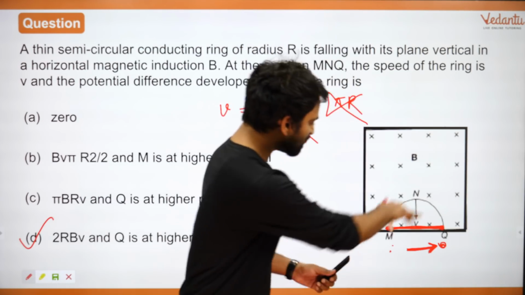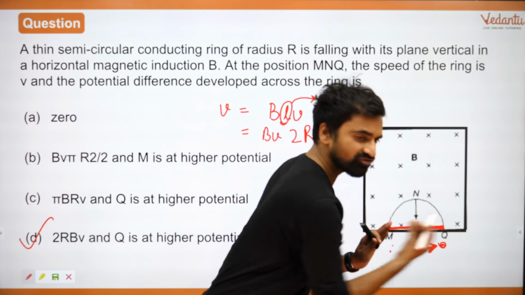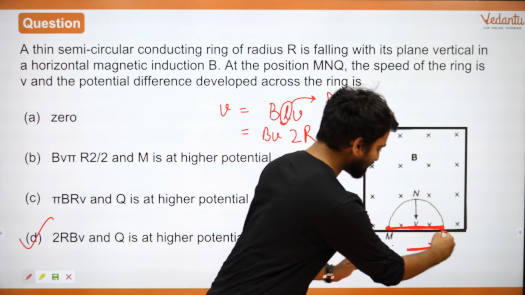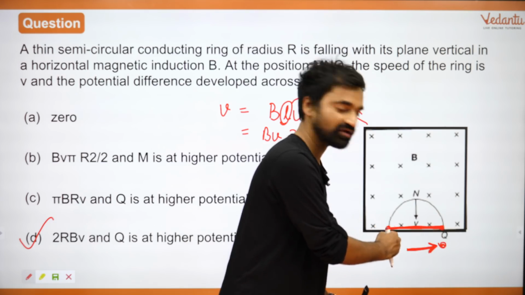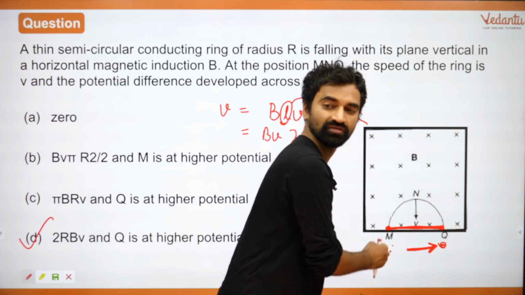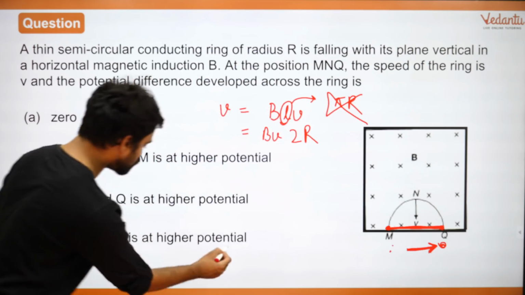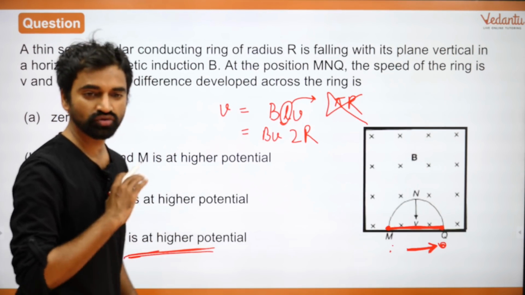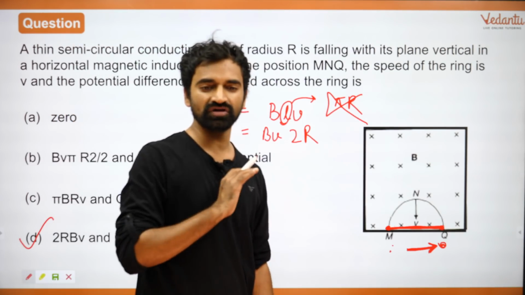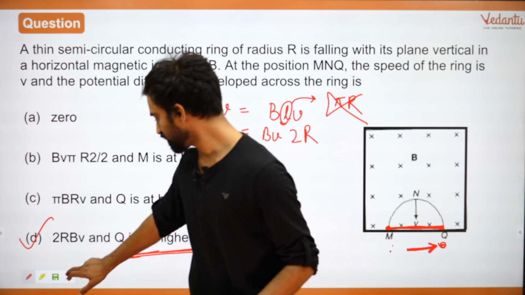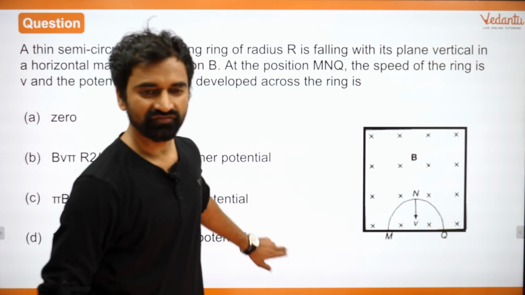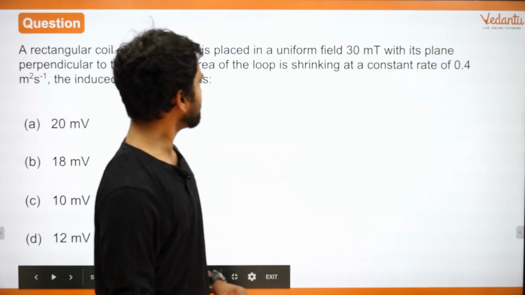Right? So in general, when this is moving down, the charges will feel a force in this particular direction. That is why more positive charges will accumulate here, negative charges will accumulate here. This will be at a higher potential, this will be at a lower potential. Therefore, Q is at a higher potential. Use the basic principle always and you will never ever go wrong. Yes. Okay? Okay. Great. Everyone, fantastic. Next part.